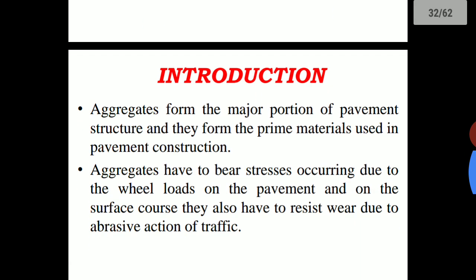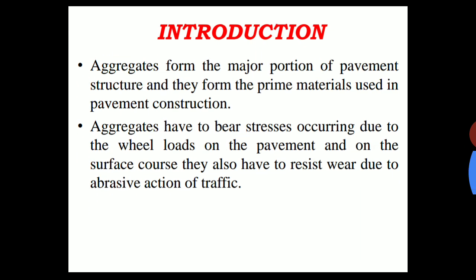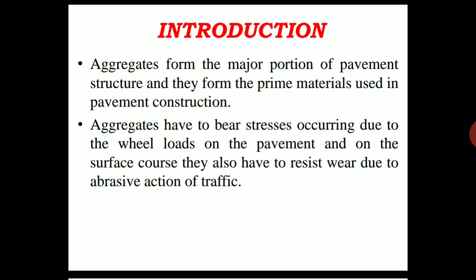So here the aggregates are the major part of pavement construction. The top layer of the pavement is purely made of these aggregates as well as the binding material, right? So, in the introduction to aggregates, these are the major roles they take in the pavement construction. These aggregates form the major portion of the pavement structure, and they form the prime materials used in the pavement construction.